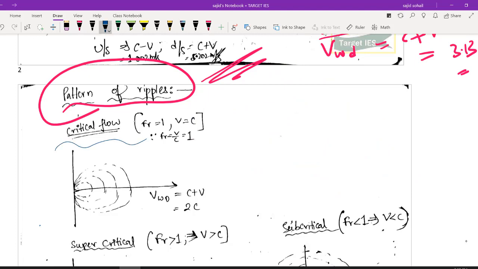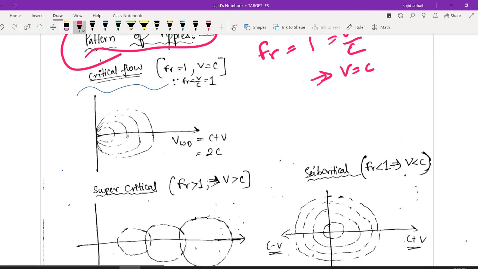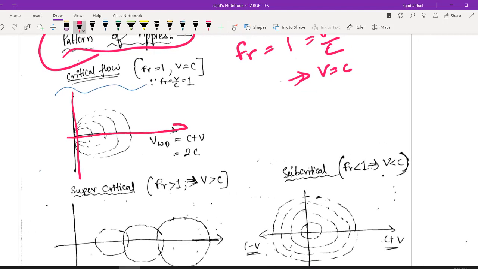If I have a critical flow condition, you know critical flow condition, Froude number क्या है? 1 है. So my v by c value is 1, therefore my v is equals to c. End of story. So now let us see what is happening. So my velocity of water is equals to my wave celerity or wave velocity.